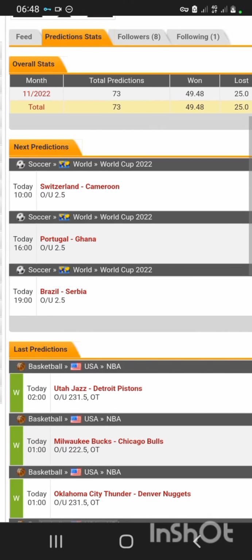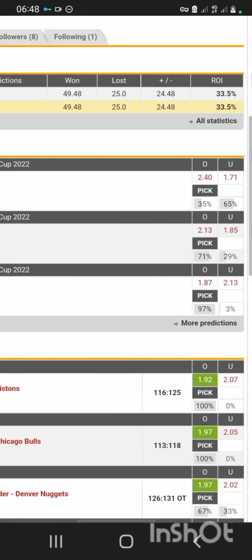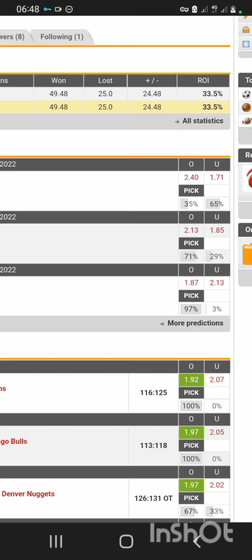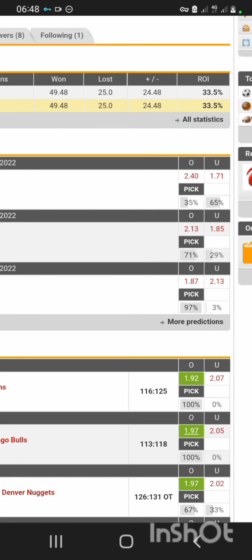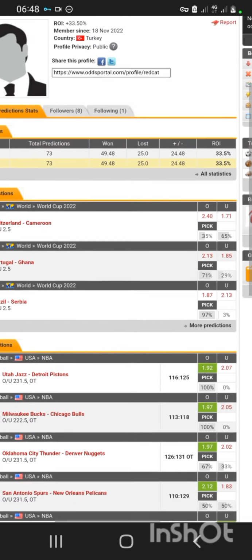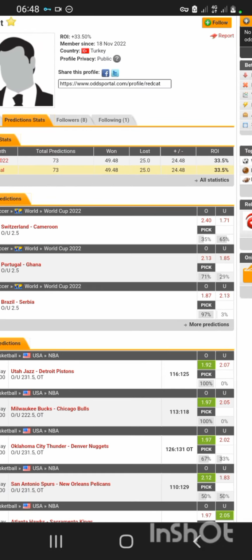So what you're supposed to do in this kind of scenario is either you play it under 2.5 or you play it over 2.5. You understand? This is where the two-way arbitrage betting that I have always taught you guys comes in. So in this kind of scenario, you have to play the two-way arbitrage betting here. You pick the over 2.5 and then you pick the under 2.5. And in this case, there is no way you can lose your money.